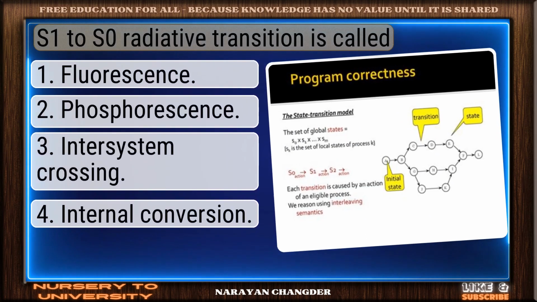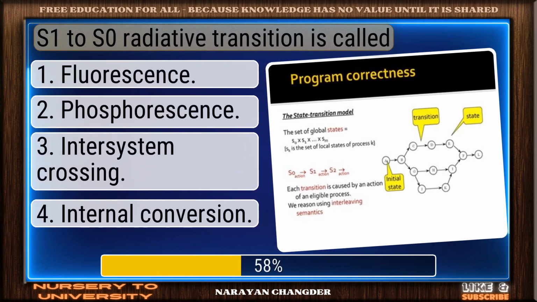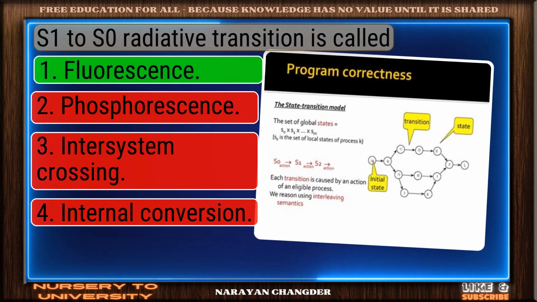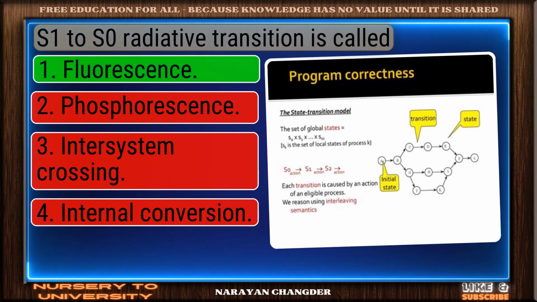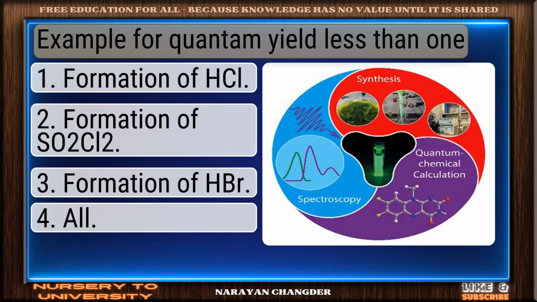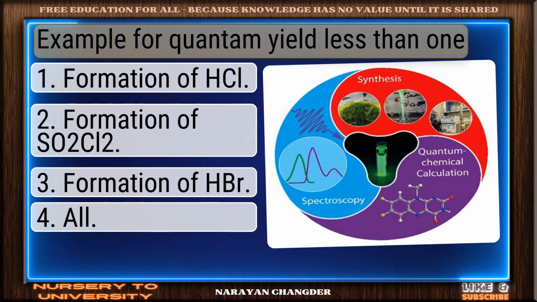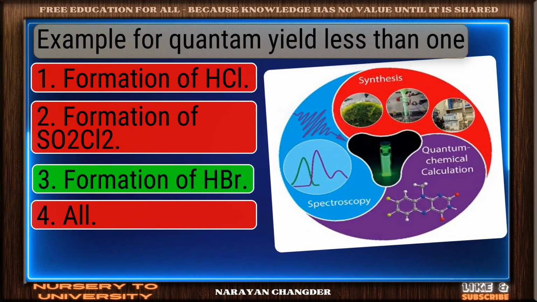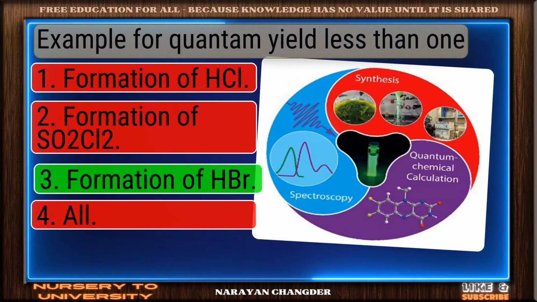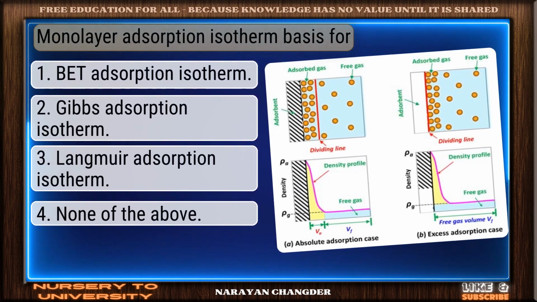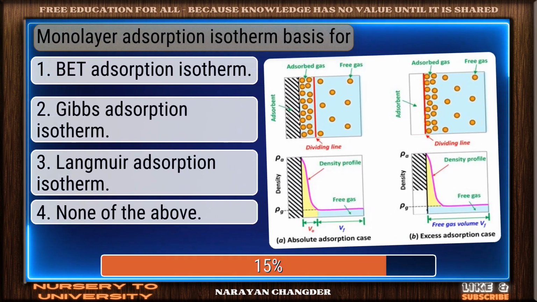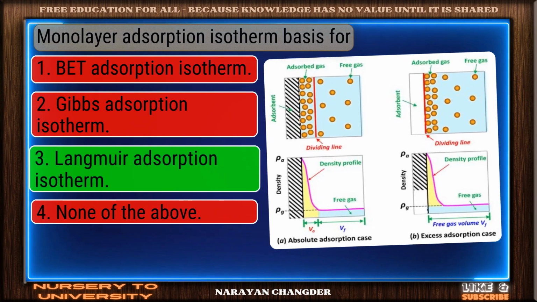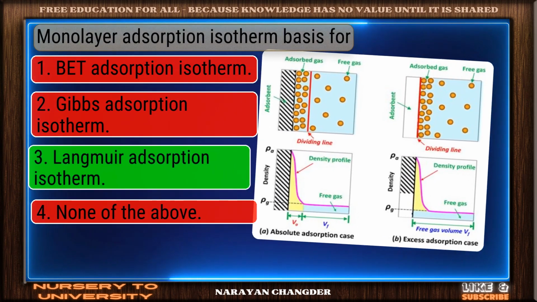S1 to S0 radiative transition is called. Clear logic. Your choice fluorescence is sound and 100% true. Example for quantum yield less than 1. Nice work. You chose formation of excimer and it is correct. Monolayer adsorption isotherm basis is. Valid point. Langmuir adsorption isotherm is true.